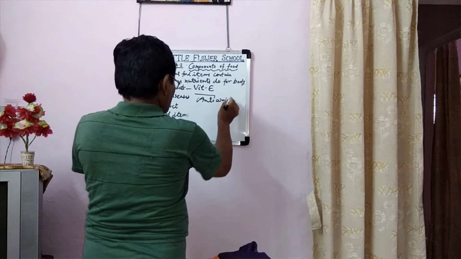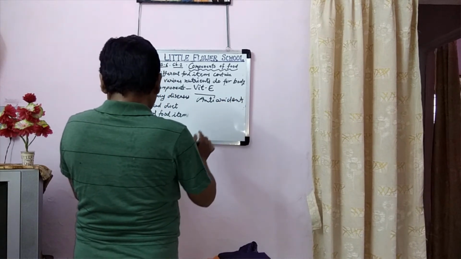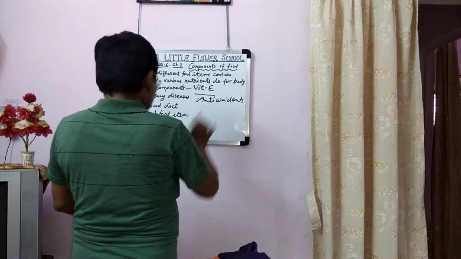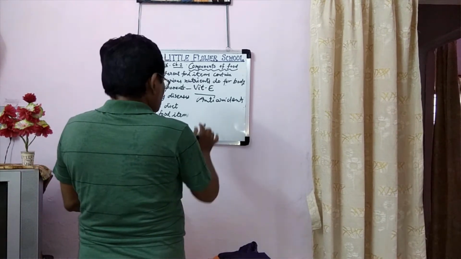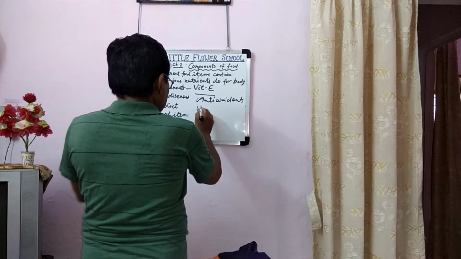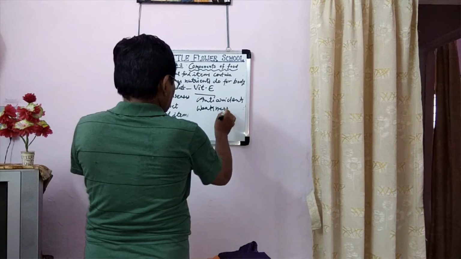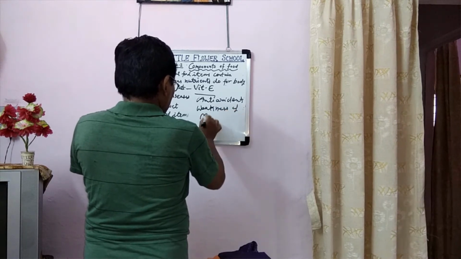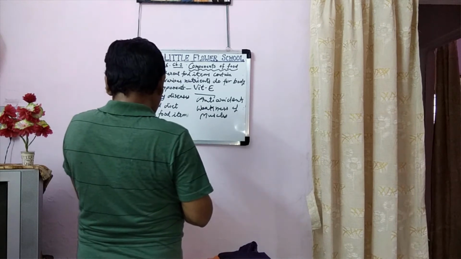Its main deficiency disease is weakness of muscles.